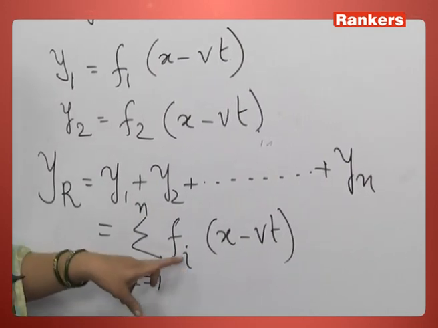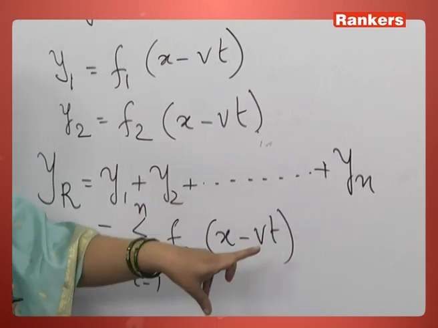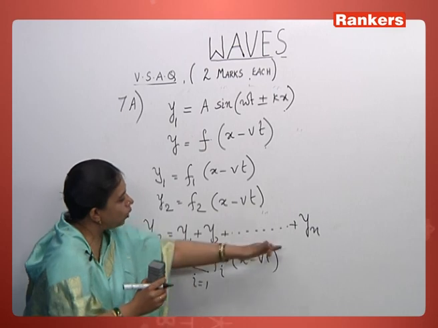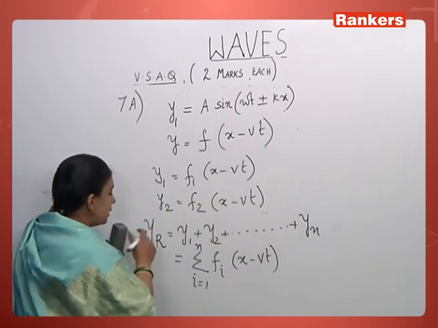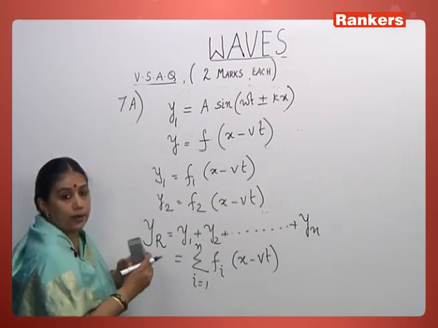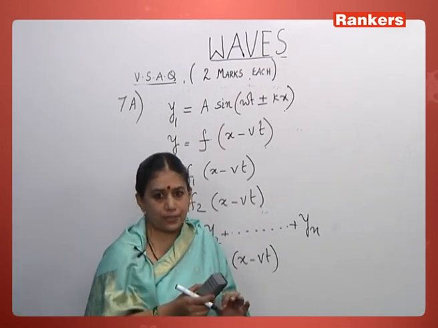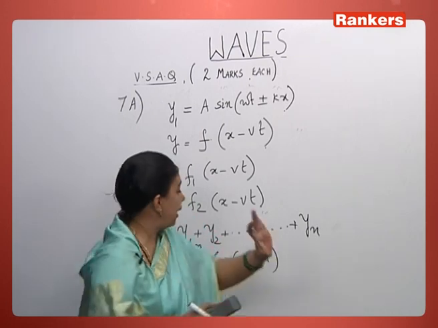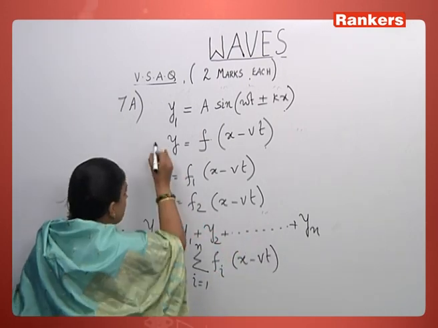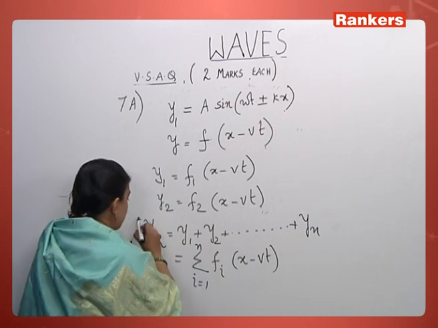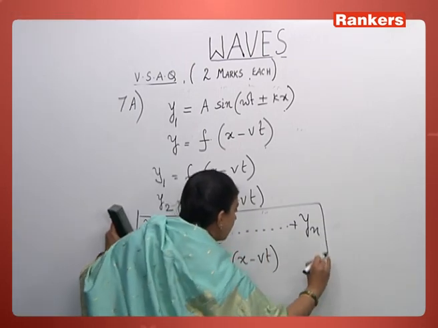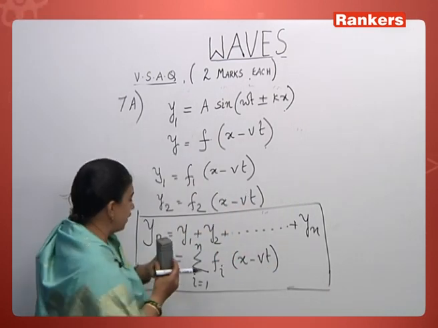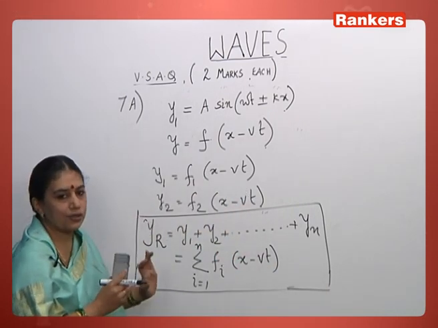So if I put the first wave f1(x minus vt) plus f2(x minus vt) plus f3(x minus vt), and so on till yn, this is the mathematical expression for the principle of superposition of waves. Whenever you write this 2 marks question, first write the definition, and then briefly write this mathematical expression. That is more than enough, just the definition and this, and you will get 2 marks.